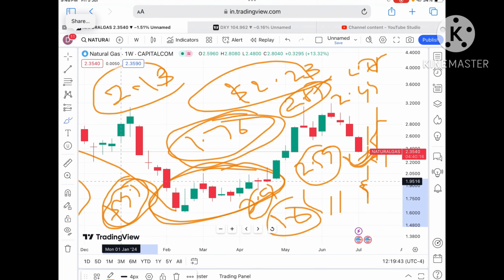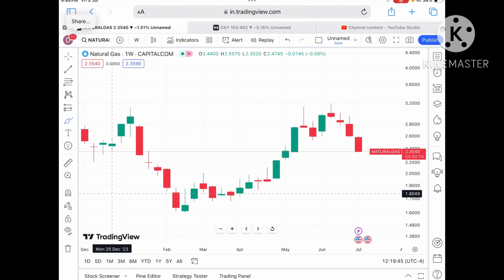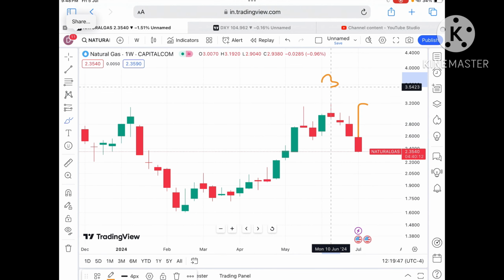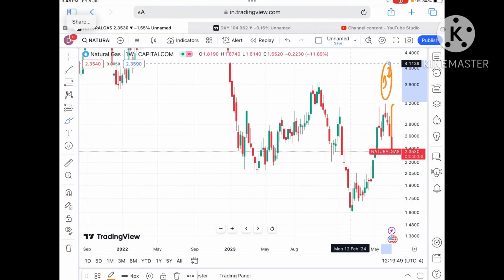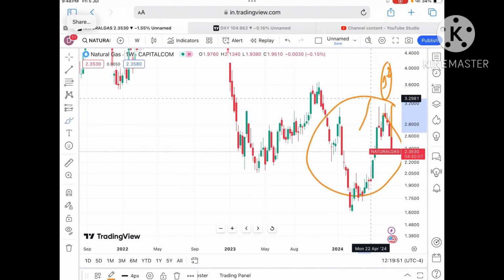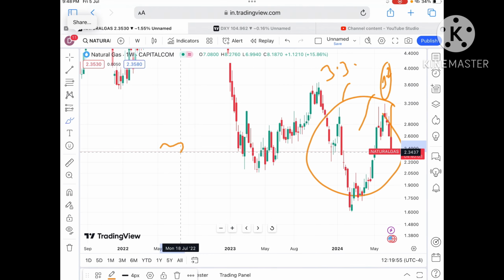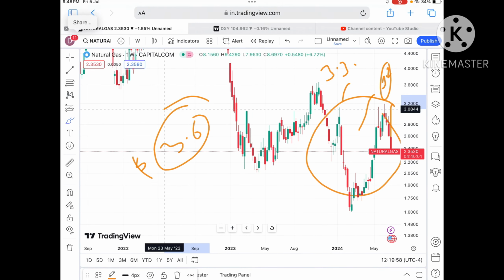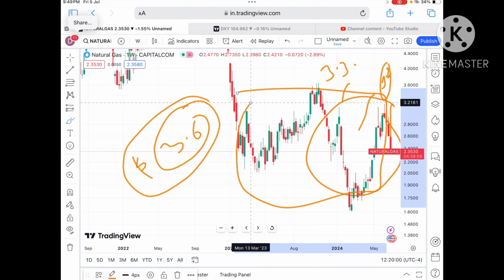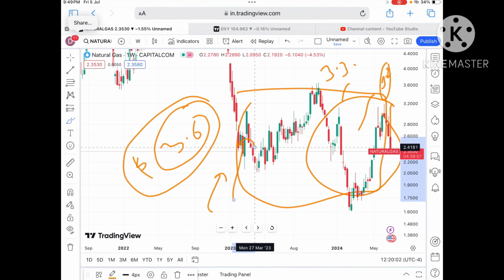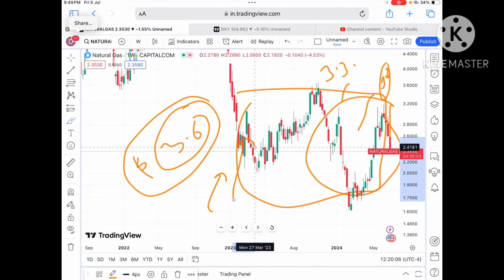After a level of 2.9 we can see it will move above a level of $3.1, which is already weak, and then we will see it will go above a level of 3.2, which is also being tested here. So chances of going a further high we can see towards 3.38 and then to a level of around 3.6. Okay, this 3.6 is already weak, so chances are high it will sustain above this level and a further high we can see. So probability of moving further upside will be there.